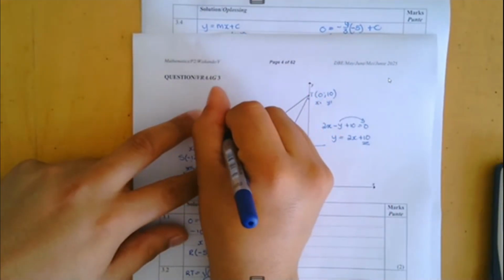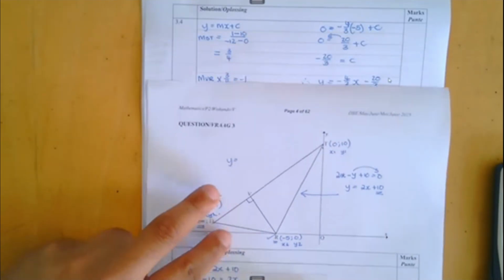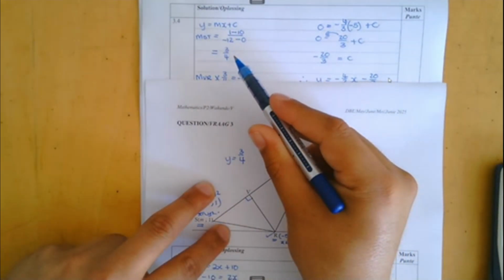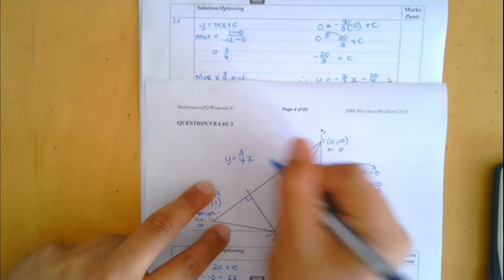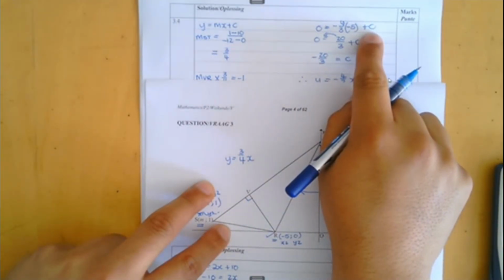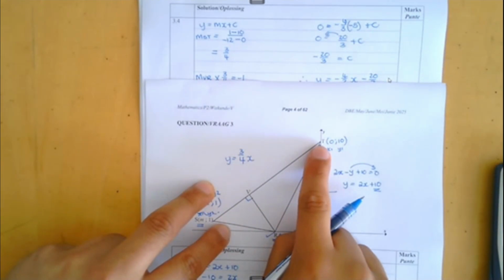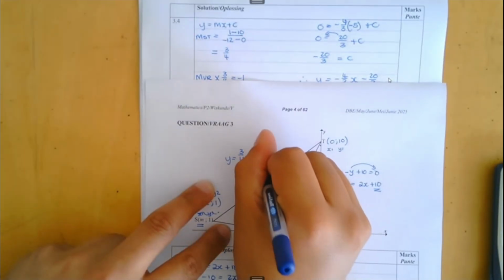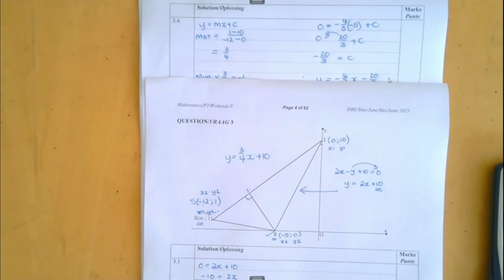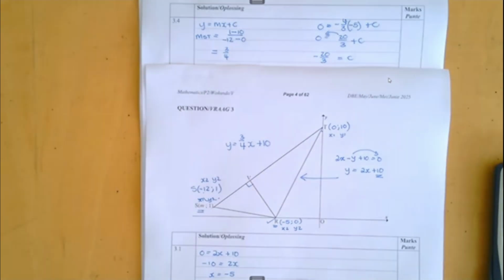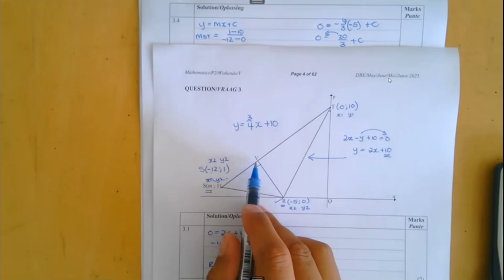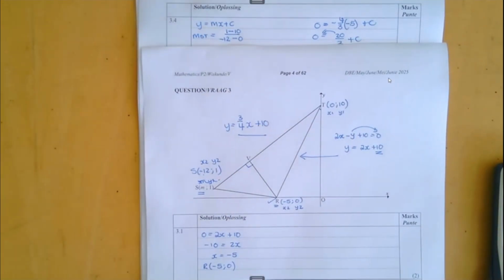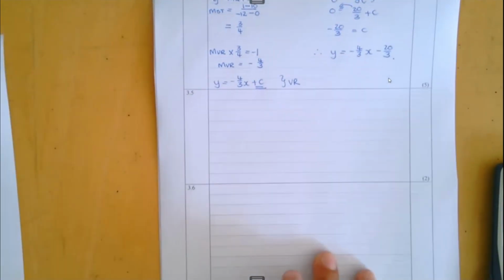What we've done in a previous question is we worked out that the gradient of ST was 3/4, as you can see over there, right? So I write my x. As I mentioned, my c value is just my y-intercept, and is the y-intercept of that line, which is T, which is 10. So that's a nice, easy way to go and work out that equation. So all I'm going to do now, ladies and gents, to work out what the coordinates of V are going to be, is I'm going to let the equation of ST equal the equation of VR that we just found.